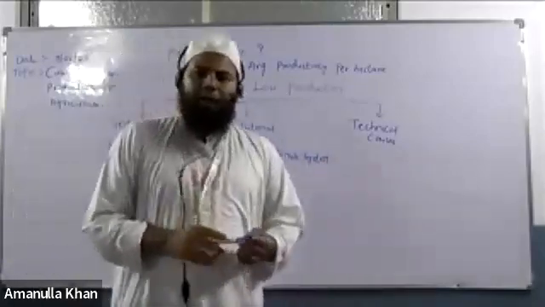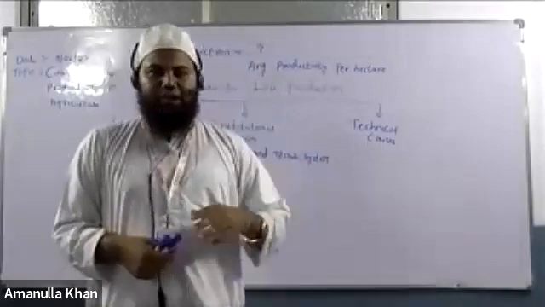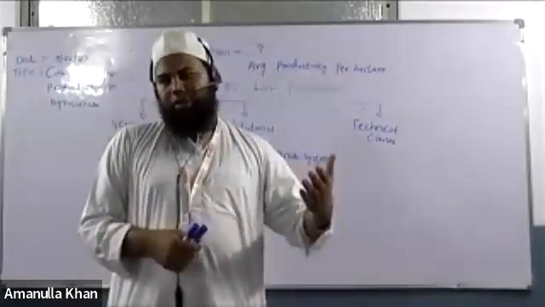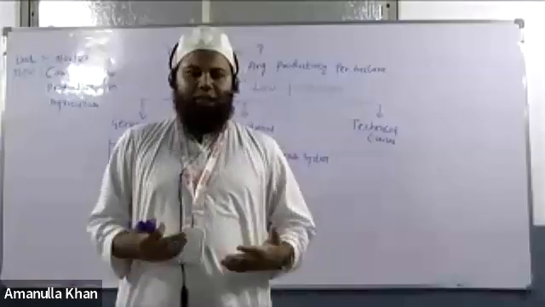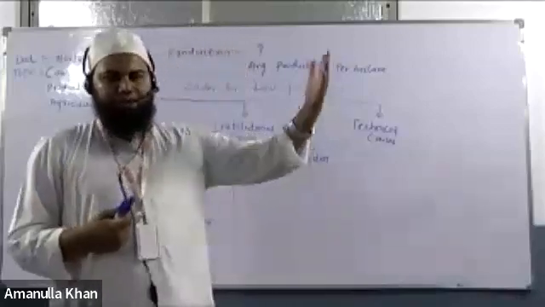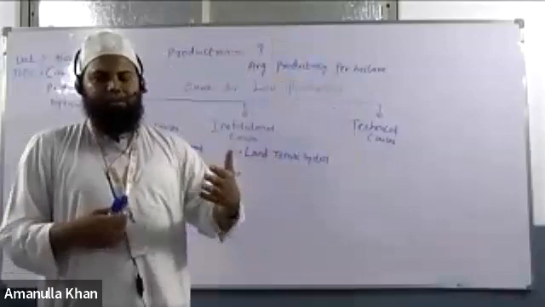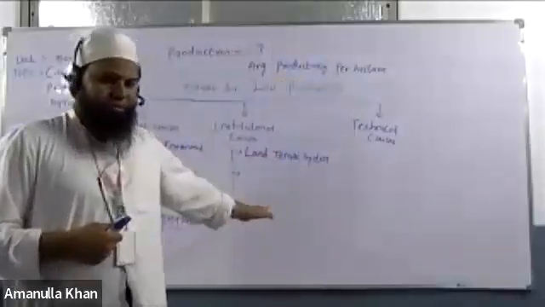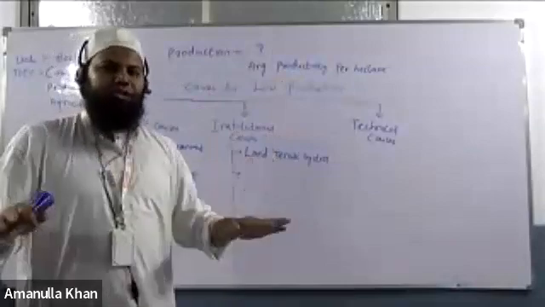See, in the land tenure system, we all know that during the British government, there were 3 systems to distribute the agricultural lands among the farmers, small and marginal farmers. Those were the Mahalwari system, the Raitwari system, and there was one more system I'm missing right now. According to those three systems, we didn't have equal distribution of land among the farmers.